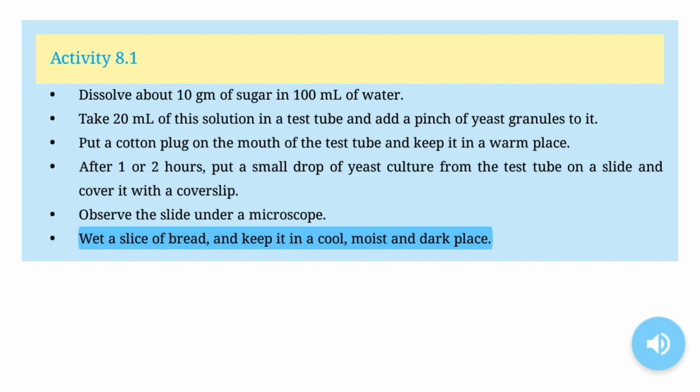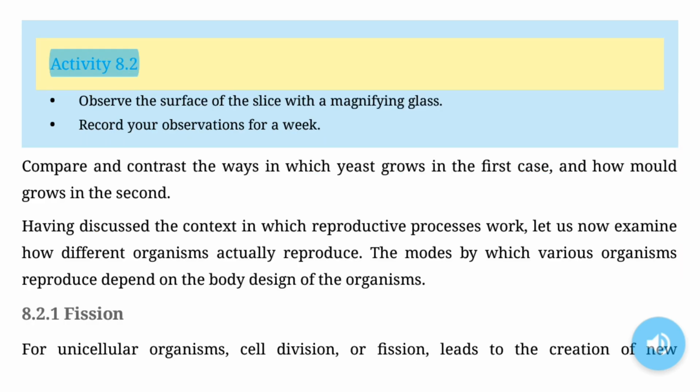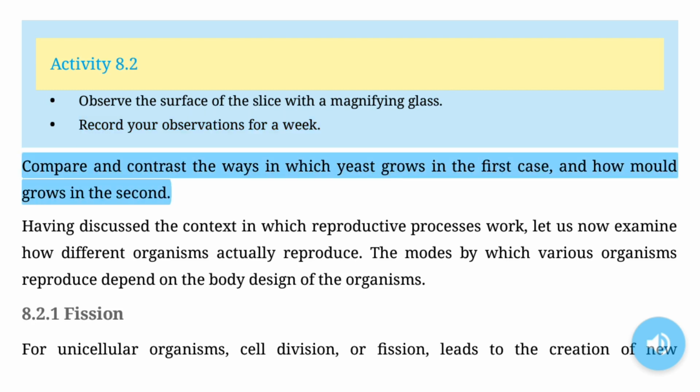Wet a slice of bread, and keep it in a cool, moist and dark place. Activity 8.2. Observe the surface of the slice with a magnifying glass. Record your observations for a week. Compare and contrast the ways in which yeast grows in the first case, and how mold grows in the second.